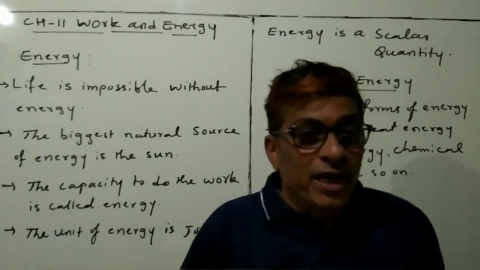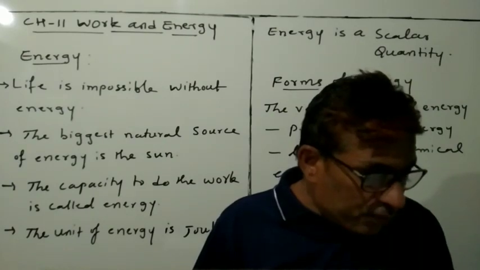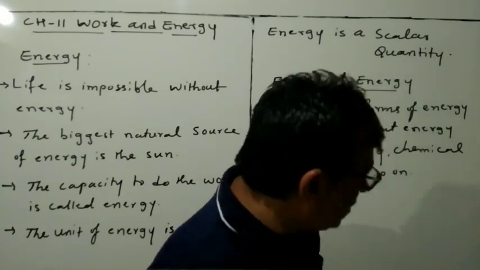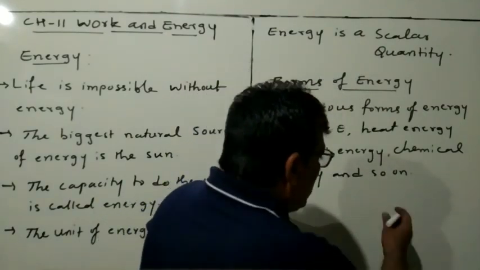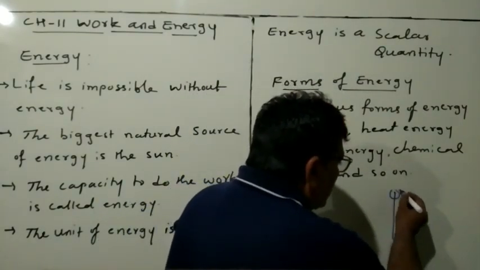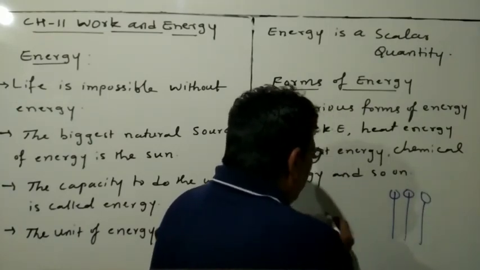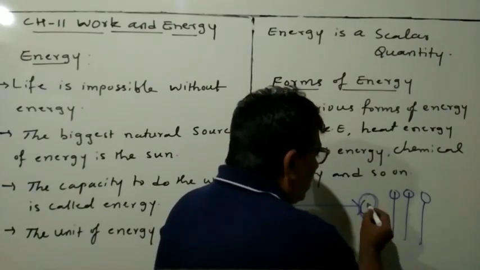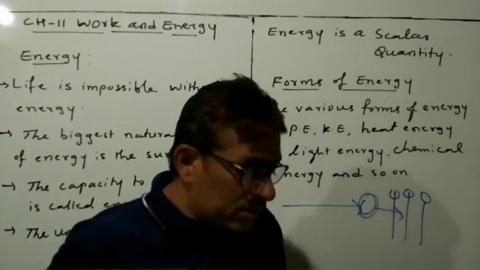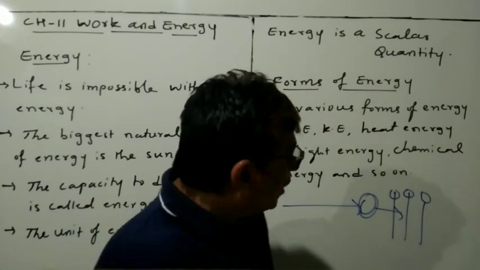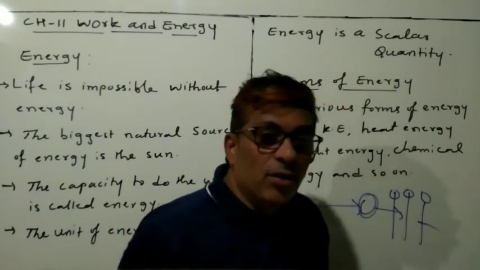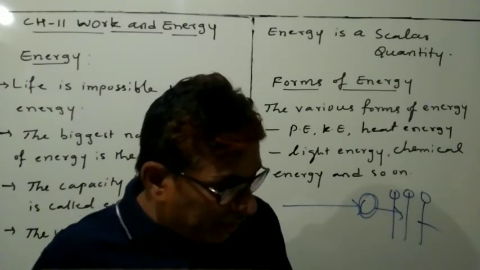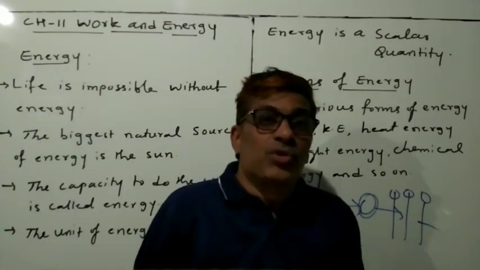For example, you know that when a fast moving cricket ball hits a stationary wicket, suppose these are the stumps, three stumps. Then you throw the ball, the ball comes and hits the stumps, and the wicket is thrown away. Correct? Next one. Similarly, an object when raised to a certain height, say you have taken some stones and raised them up to a height and leave them.